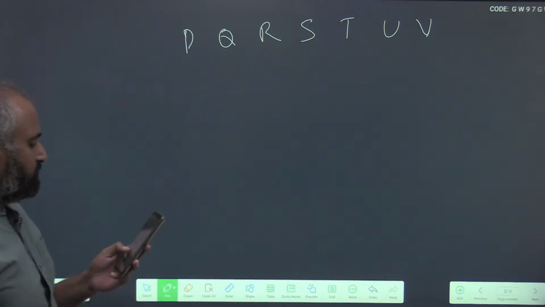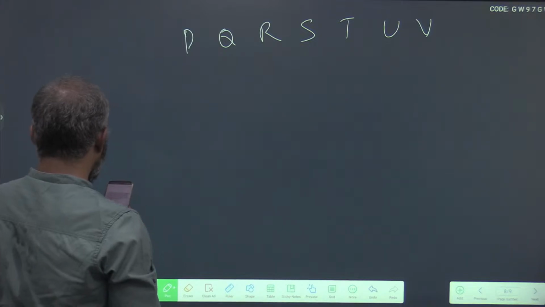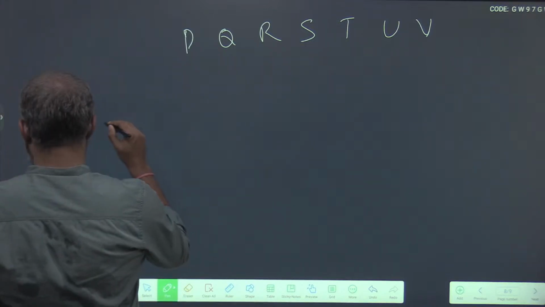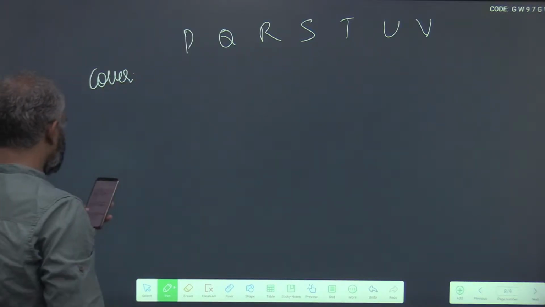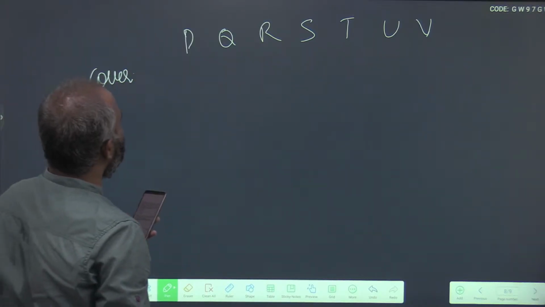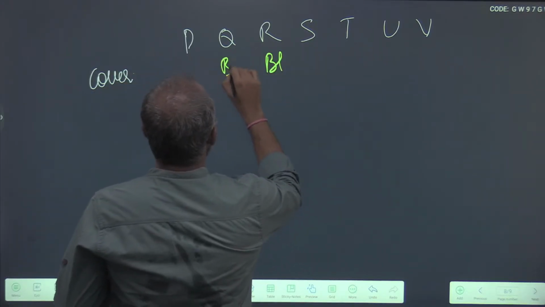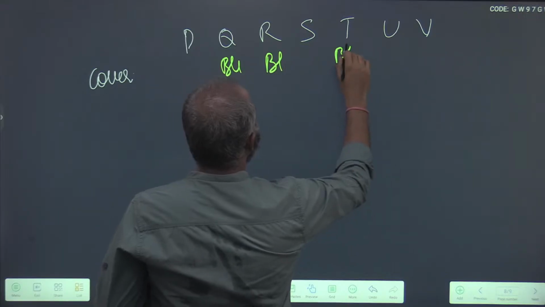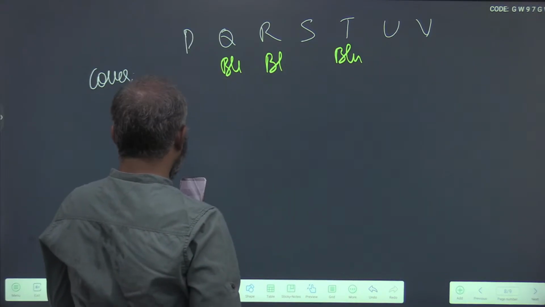So 7 books P, Q, R, S, T, U, V are placed side by side. Now colors, blue covers. R, Q and T have blue covers and all other books have red colors.